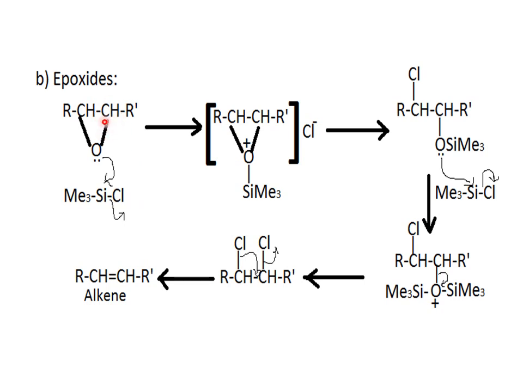You are taking this epoxide, and if you treat it with TMSCl, this epoxide oxygen atom, which has the lone pair of electrons, will attack the silicon atom of your TMSCl. Once it reacts, at the first step, don't show the arrow mark for the cleavage. It is not going as a good leaving group. First it will form this complex.